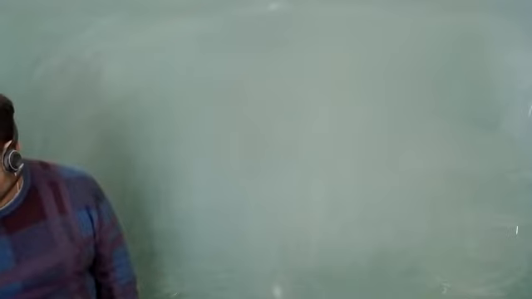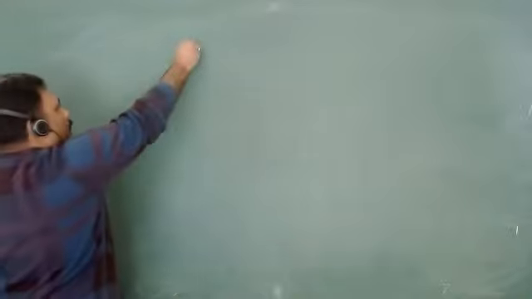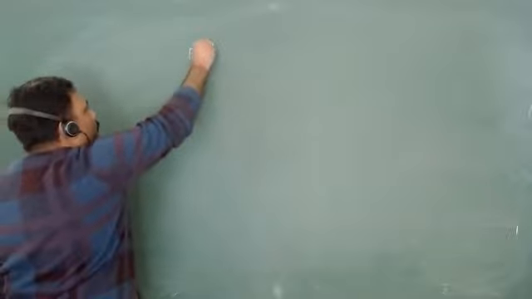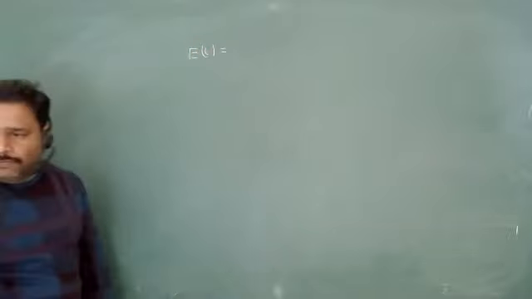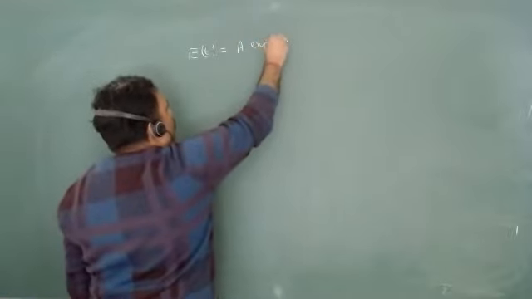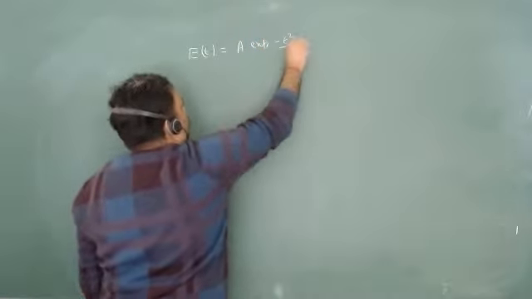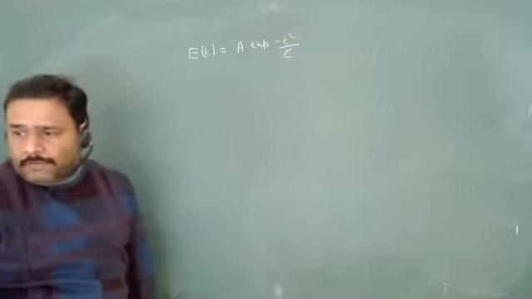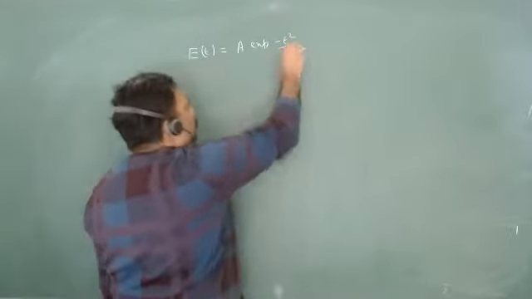So this question is there, that a one dimensional harmonic oscillator has electric field E(t) as a exponential minus t square by tau square. Okay, this is the problem.